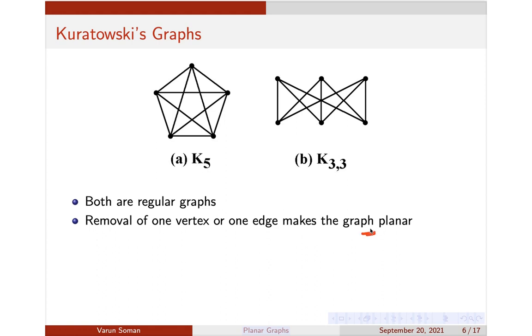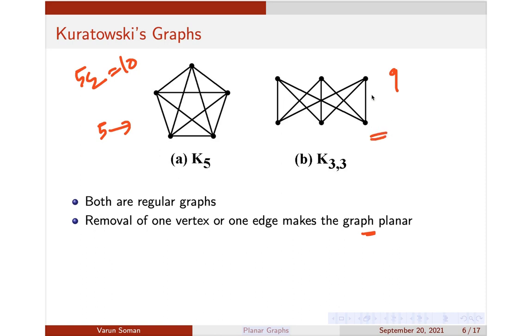Also, these are the simplest non-planar graphs. This is the simplest non-planar graph with the smallest number of vertices, and this is the simplest non-planar graph with the smallest number of edges. This one has 5C2, that is 10 edges, and this one has 9 edges. So these are some observations.